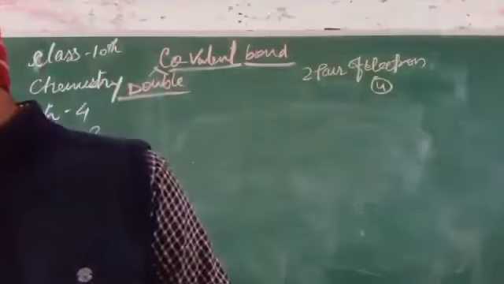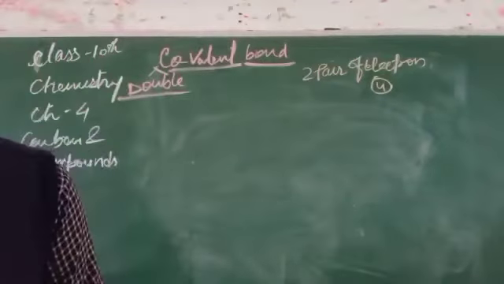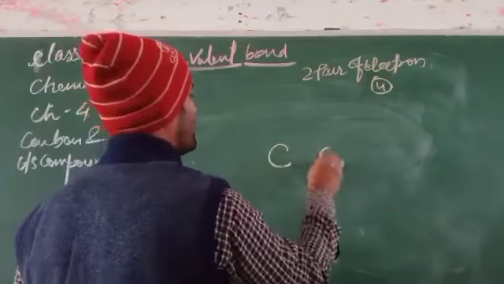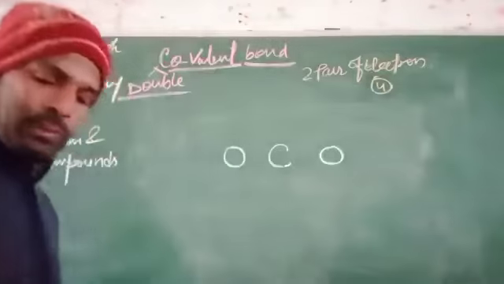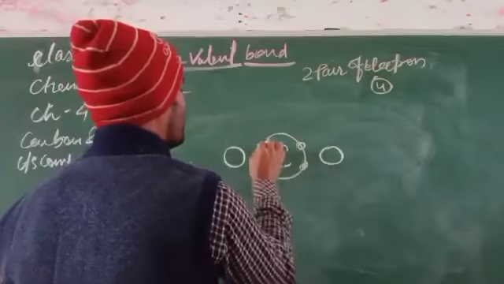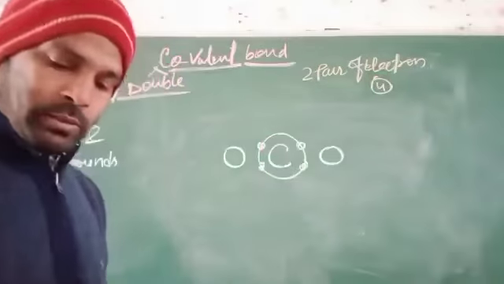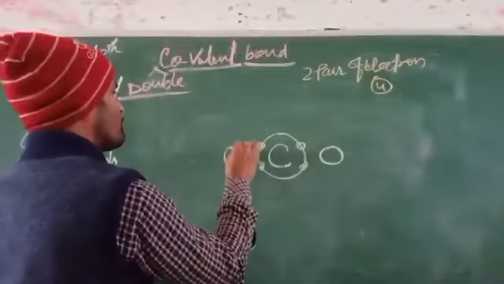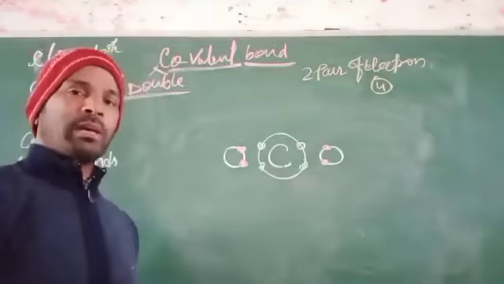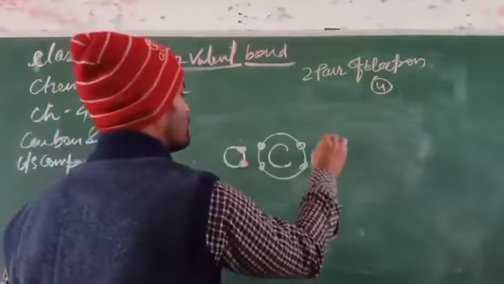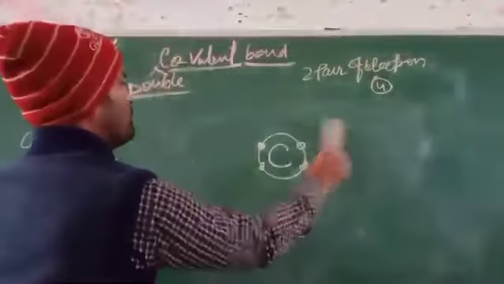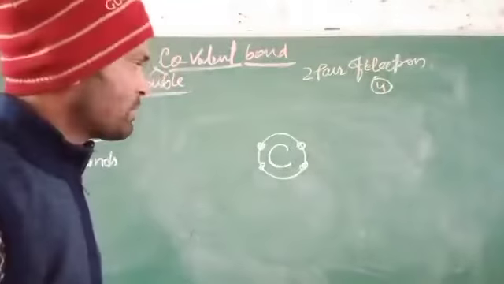We will see the next one, that is carbon dioxide. Carbon dioxide, 1, 2. Here is 4 electrons in the case of carbon and oxygen having 2 electrons. On its outermost orbit, they have to be filled by the 2 electrons. So what do they have to do? They will have to share electrons.